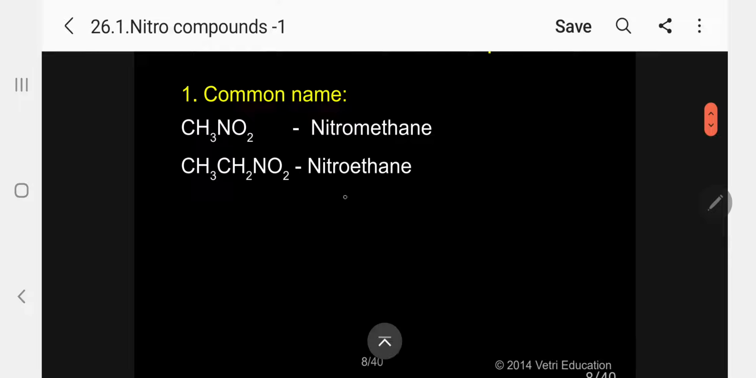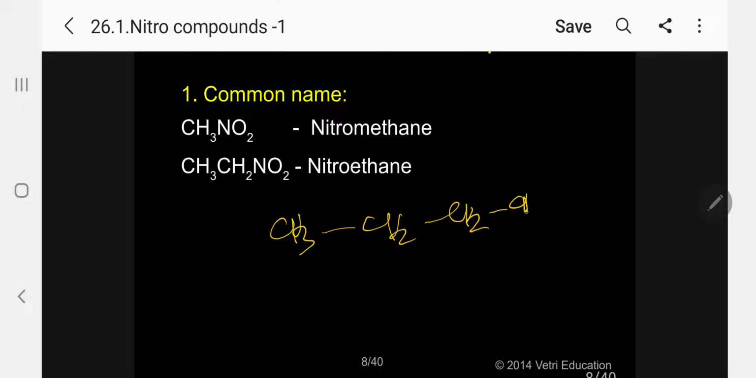And there are 2 other things I have to mention here. Based on chain, kindly follow, CH3, CH2, okay, let me write NO2. Kindly follow. This is nitropropane, 1-nitropropane. We will call it n-nitropropane, that is a normal chain arrangement. Please follow.